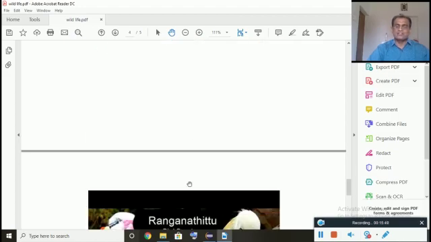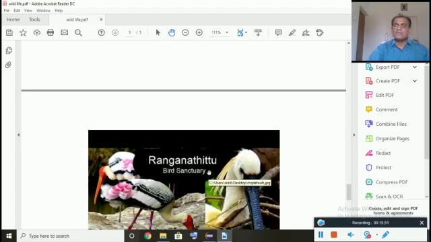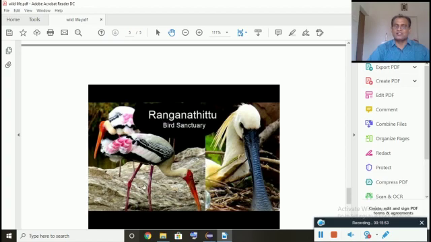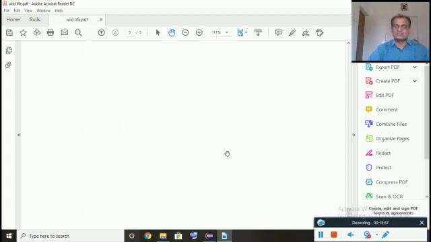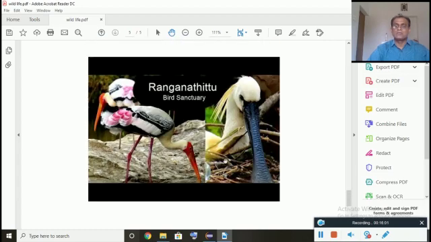I will take that class next time. Ranganathittu, how beautiful the birds are there. We can observe a variety of birds there. So love the beauty of nature and take interest also to protect the wildlife. Okay, that's all about wildlife, national parks and sanctuaries.